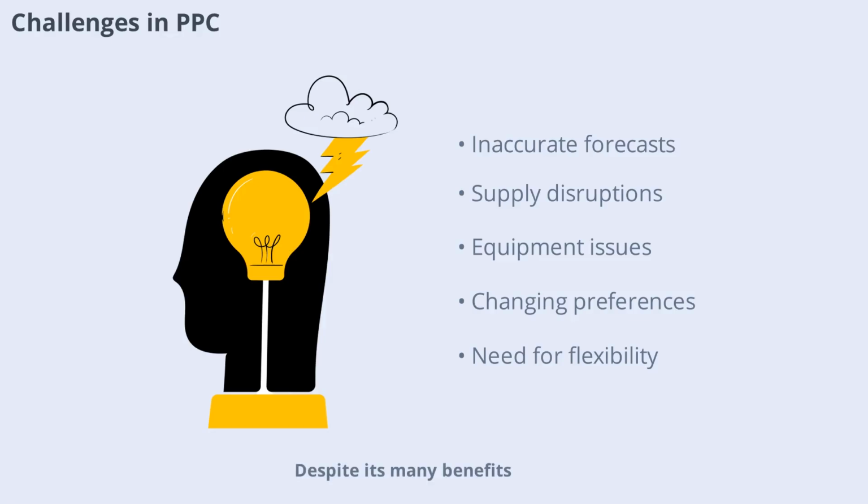Despite its many benefits, production planning and control also faces several challenges. These include inaccurate forecasts, supply chain disruptions, equipment breakdowns, and changing customer preferences. Managing these challenges requires flexibility, strong communication, and continuous improvement. By anticipating potential problems and developing contingency plans, companies can maintain effective PPC even in uncertain environments.